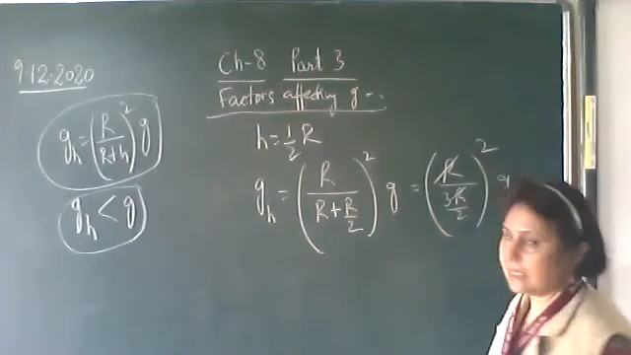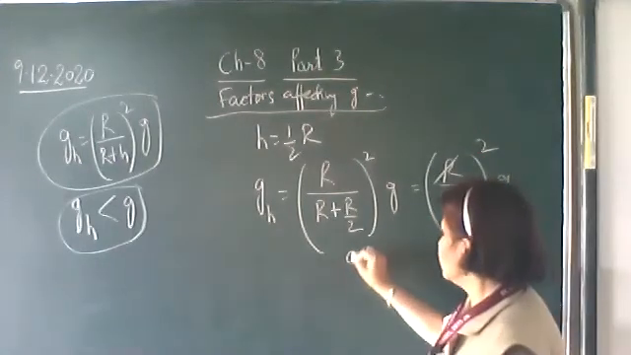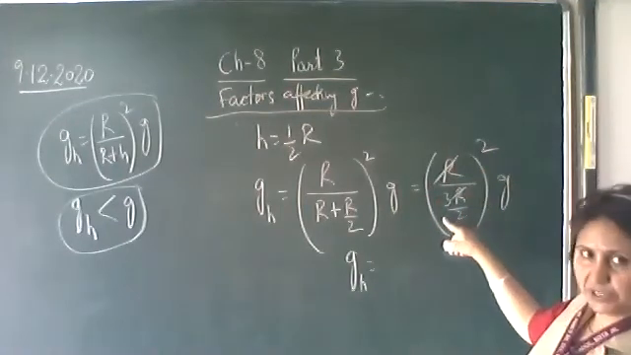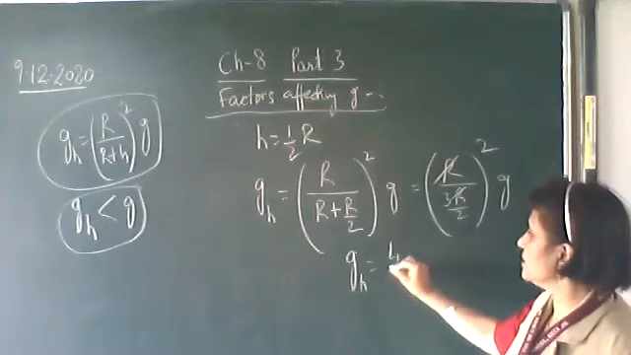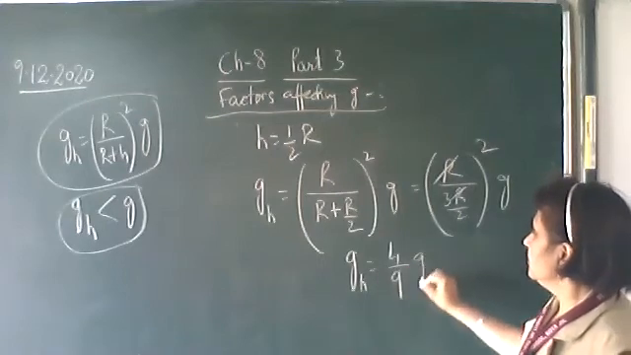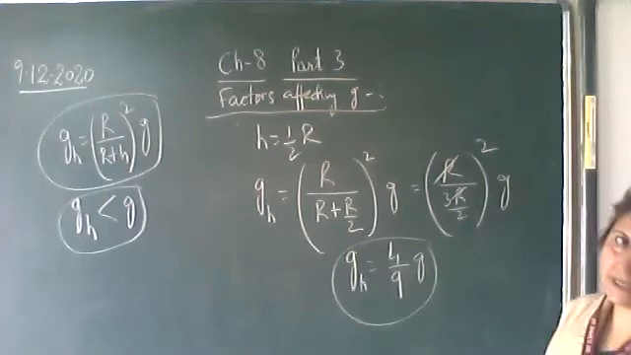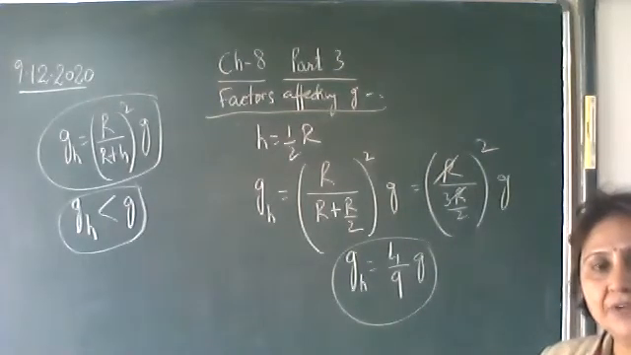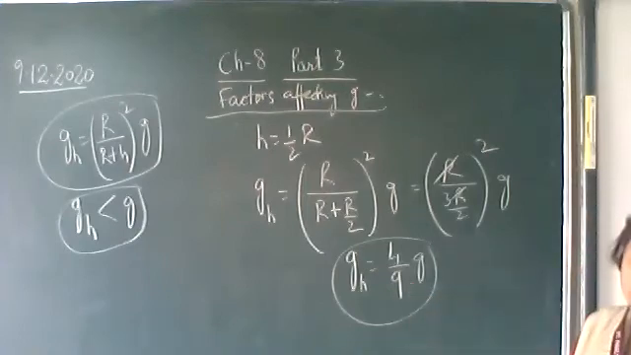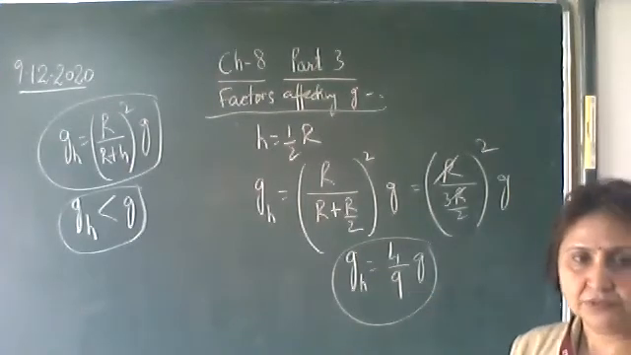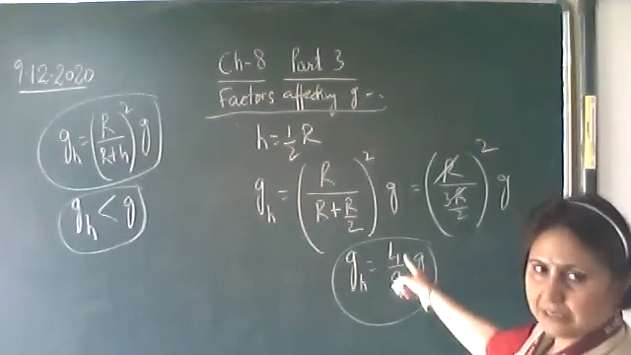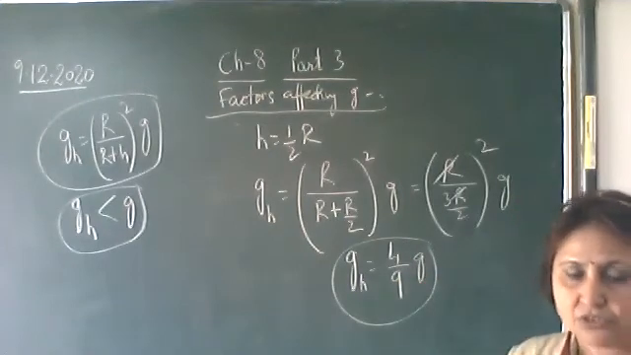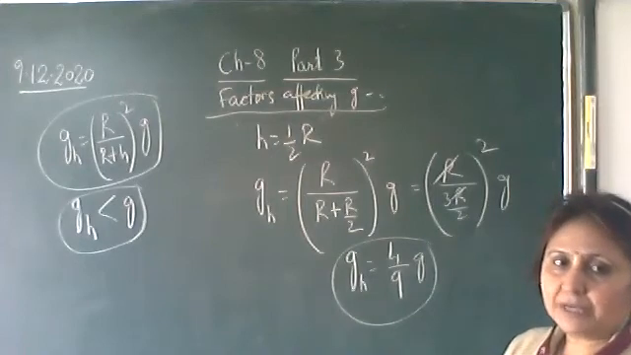This r and r cancels out. So the acceleration due to gravity at a height is equal to 2 upon 3 whole square. 2 upon 3 squared is 4 by 9. So it will become 4 by 9 times g. So the acceleration due to gravity reduces to 4 by 9 times. Or you can substitute g as 9.8 and calculate the value also, or you can keep it as such. So the acceleration due to gravity is 4 by 9 g.